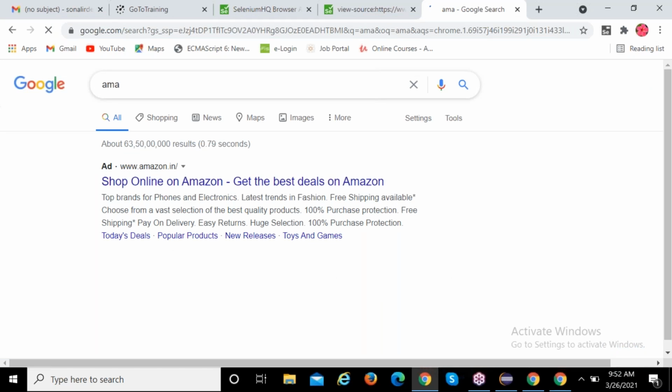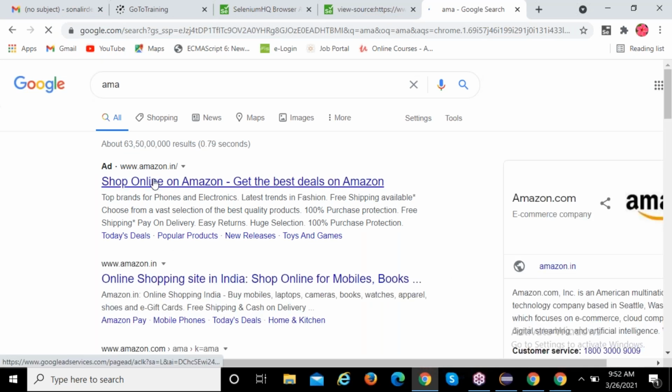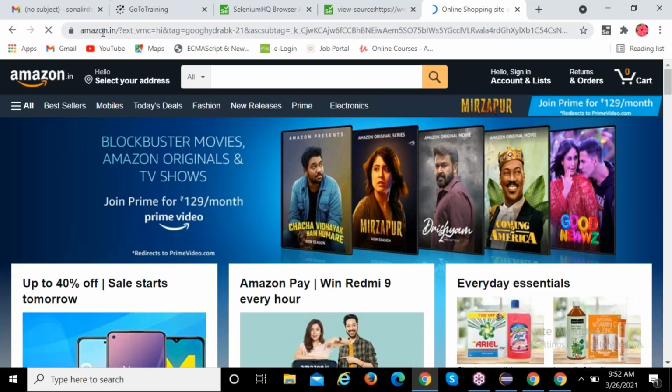I cannot stop my automation, right? So in that case, I can go to the respective site, come back, and again automate the things. Amazon.in. Based on understanding the requirements, you need to do the automation, guys.